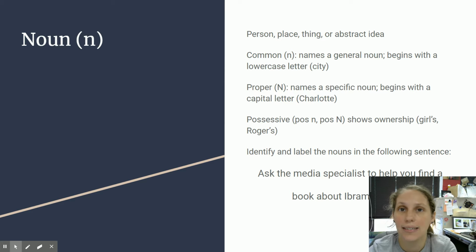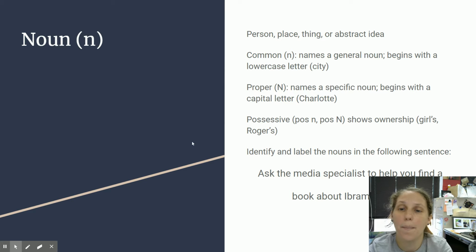So common nouns, lowercase n, name just a general noun, like any cat, or any city. Proper nouns name a specific noun, like Miss McLean or Charlotte, as opposed to a city, or Eve, as opposed to just any dog. Nouns can be possessive, so that shows ownership, and we use an apostrophe S to designate that.